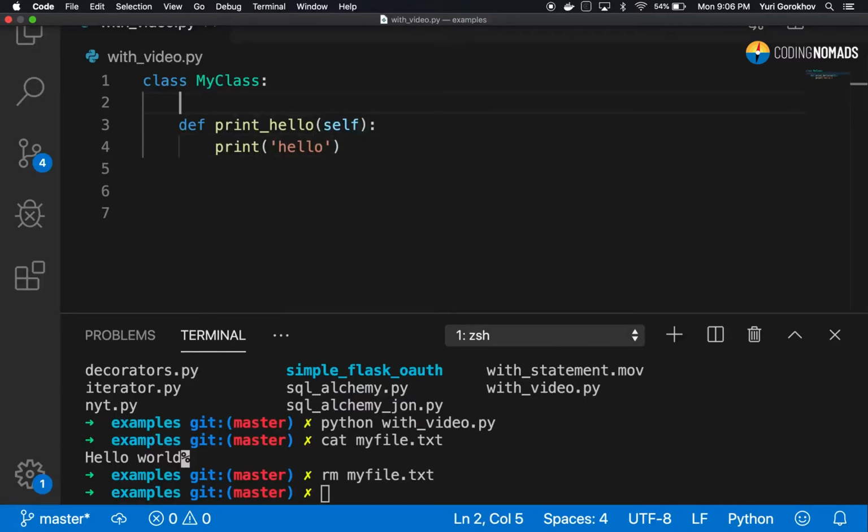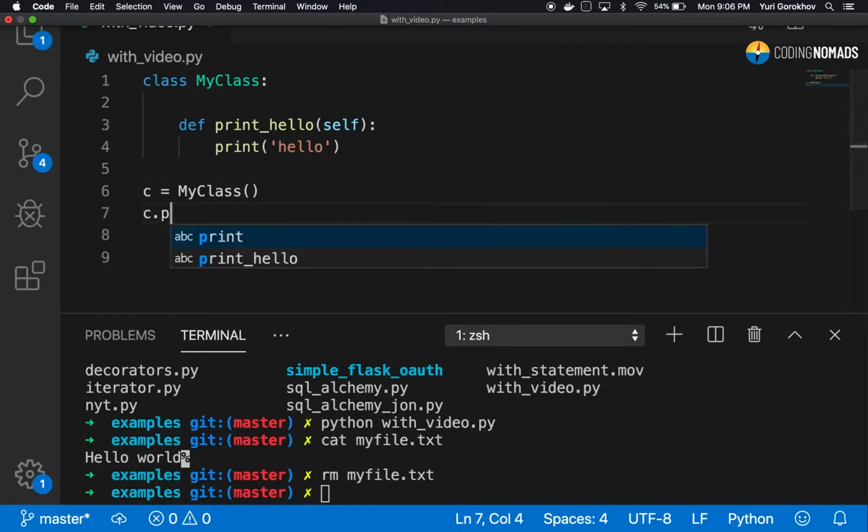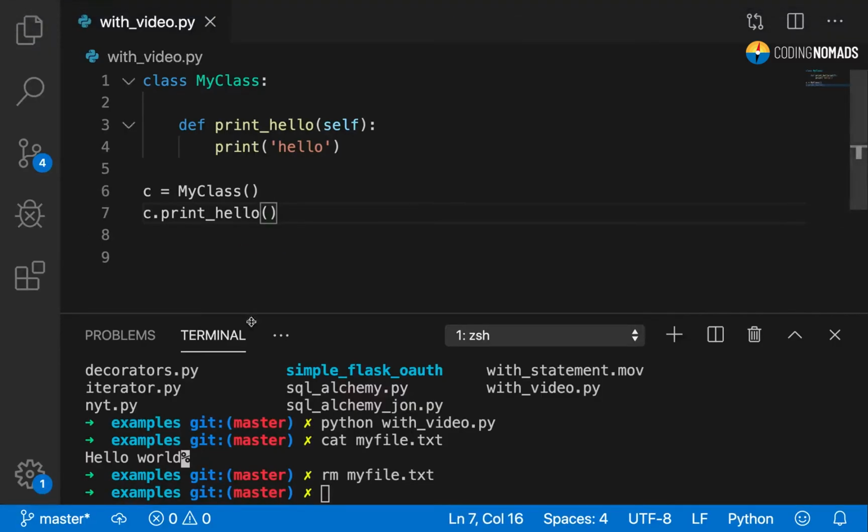Very simple class, okay? And the way we use it is c equals my class, c.print hello. Let's make sure this works.